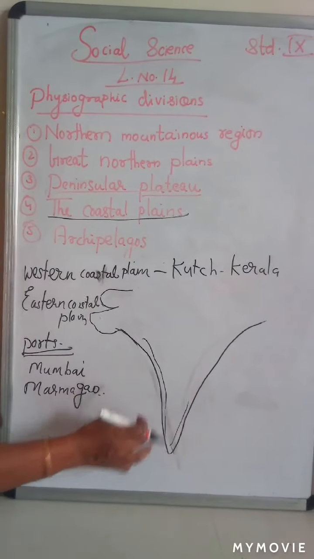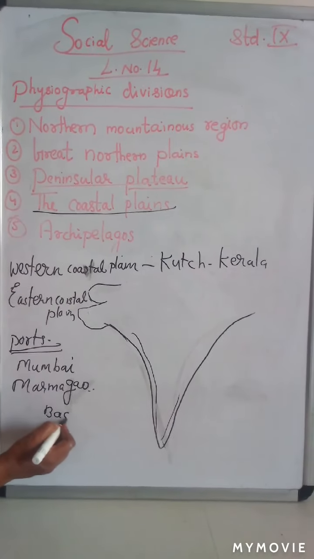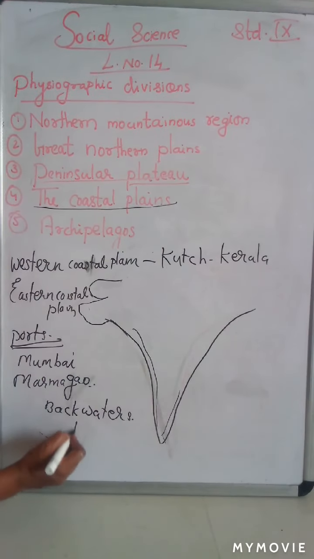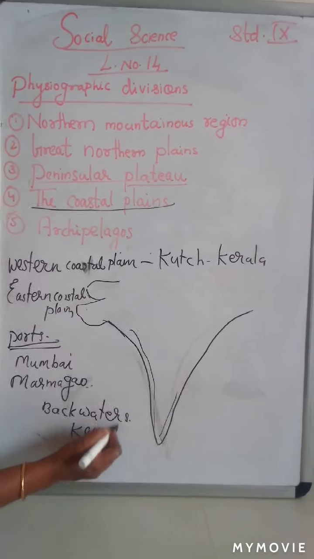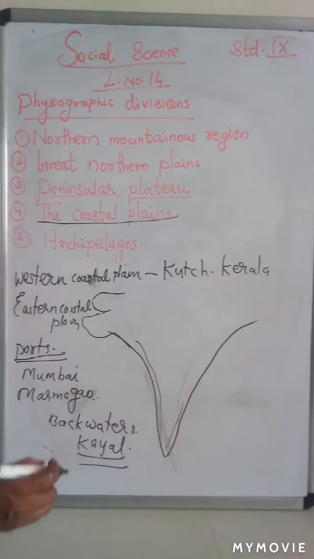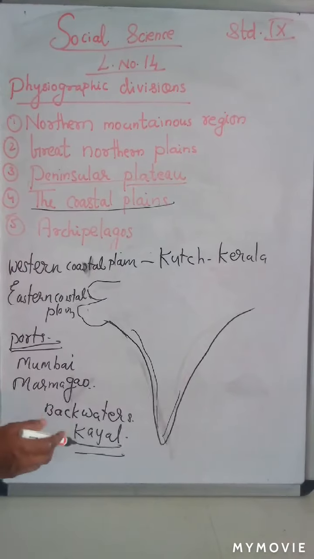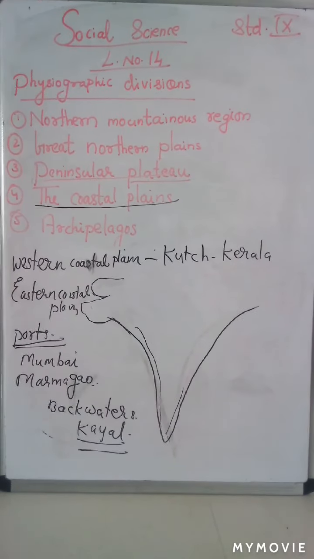Backwaters have developed along the coast of Kerala, and in the local language these backwaters are called Kayal.